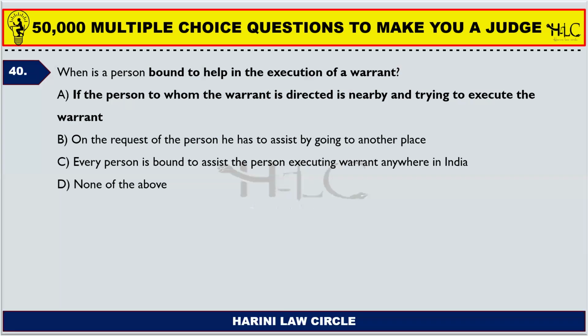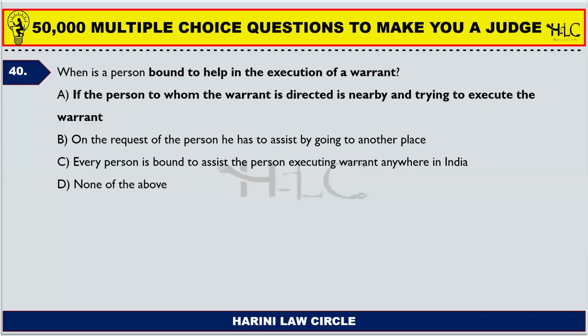When are you bound? If the person to whom the warrant is directed is nearby and trying to execute the warrant. So, for example, a police officer is trying to arrest a person who is detained for a warrant case. Now, when attempting to arrest him, there is some problem over there, and the person who is trying to execute the order is not able to execute.